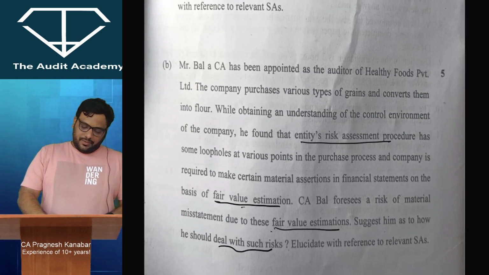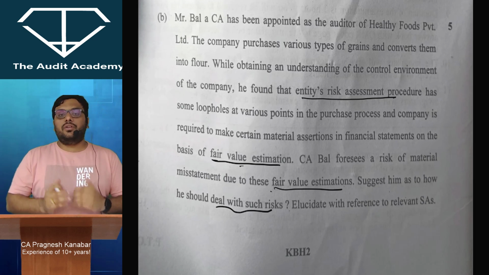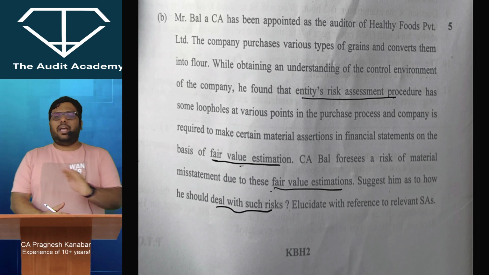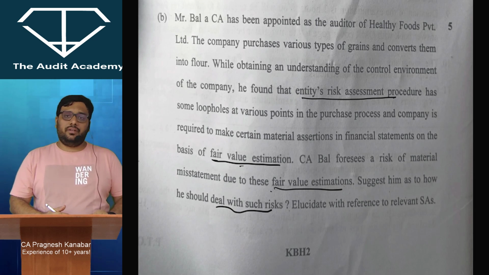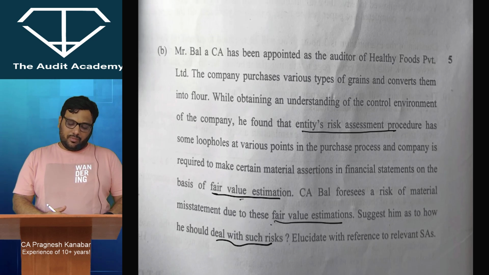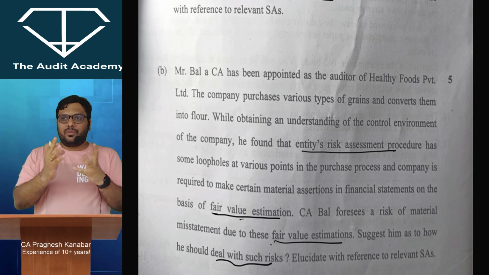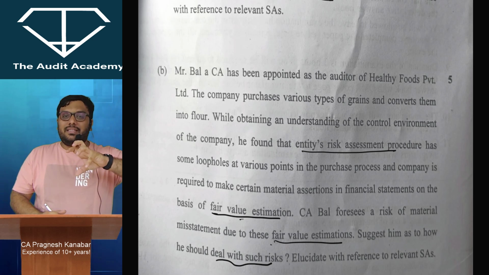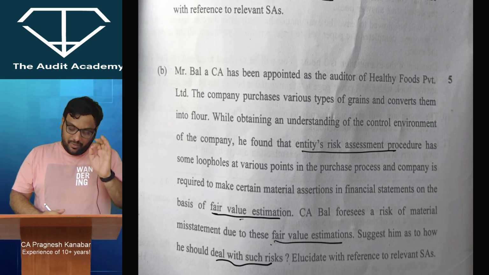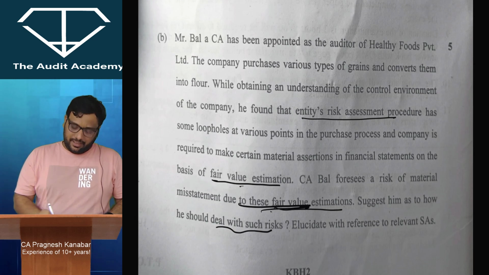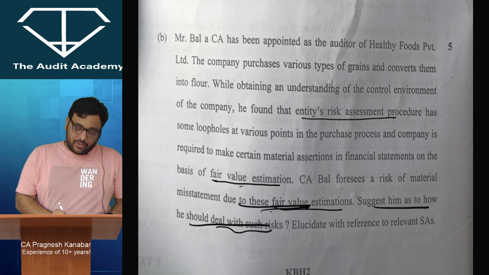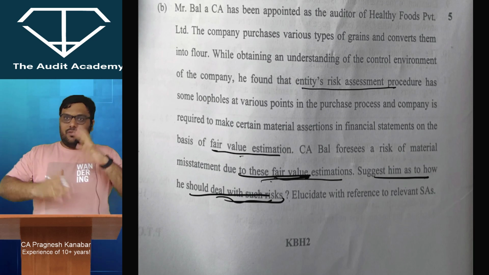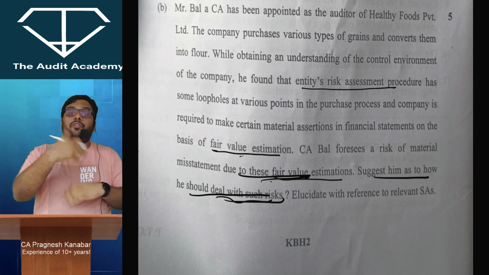Question number 1B. All right, so that was a little difficult question to understand from the point of view of students. All right, rating for the whole paper is average, not very tough, not very easy. So question number 1B was all about risk assessment procedures in SA 540 Auditing Accounting Estimates. They were just telling you that in auditing accounting estimates there are some risks that you have identified, but if you see the last line, suggest him as to how he should deal with such risk. All right, that means what, beta? That you have identified some risk, now you have to deal with the risk, so respond to the risk. All right, so perform further audit procedures.